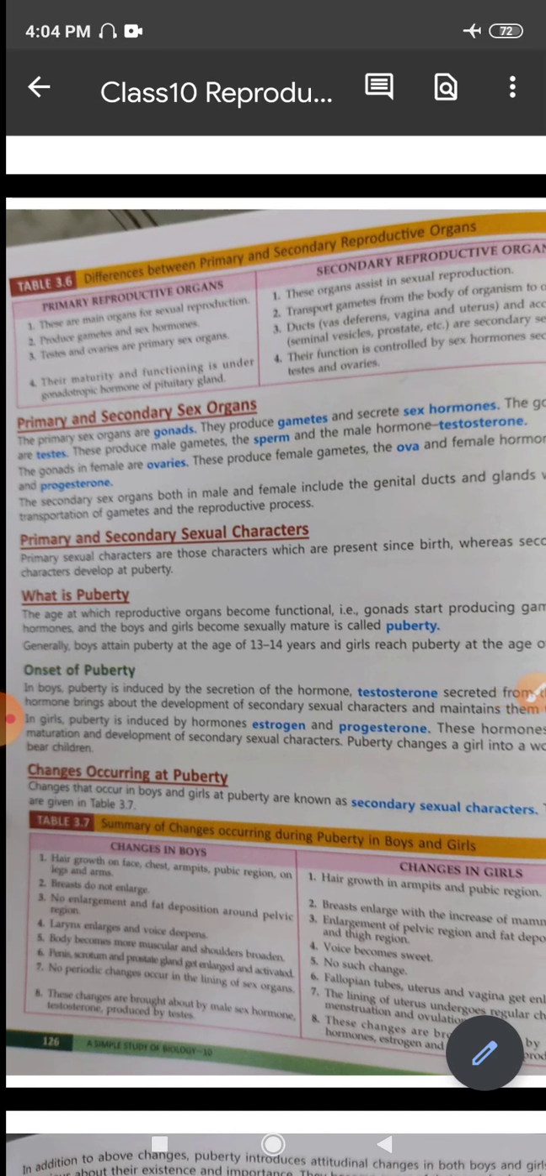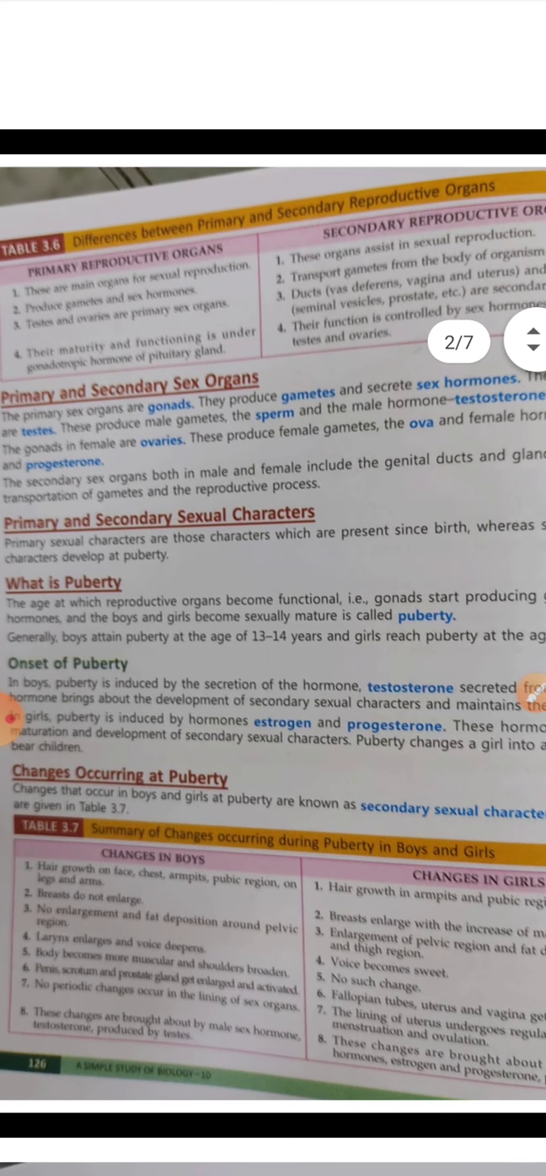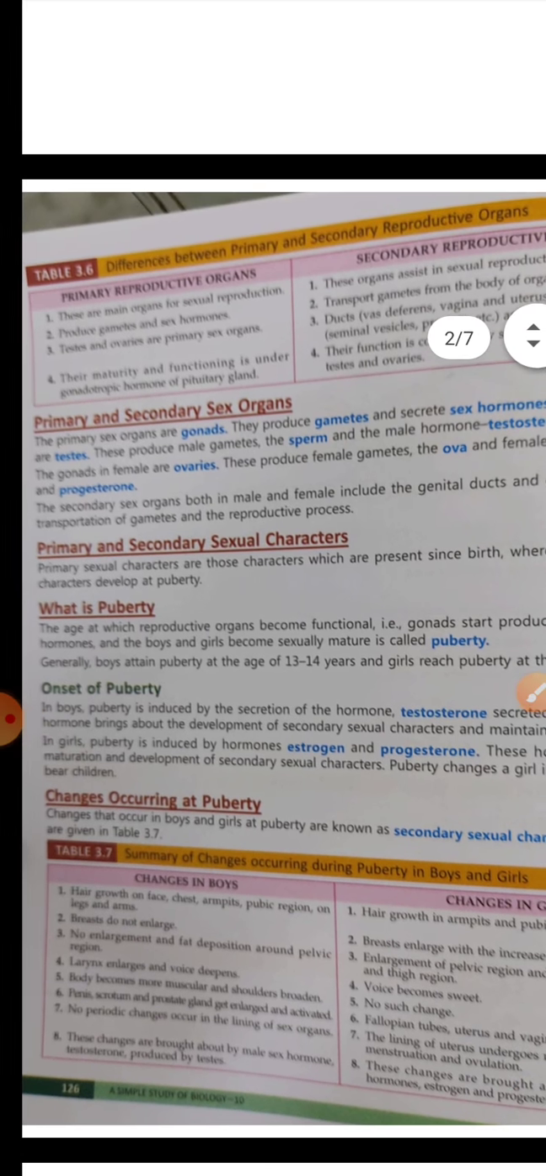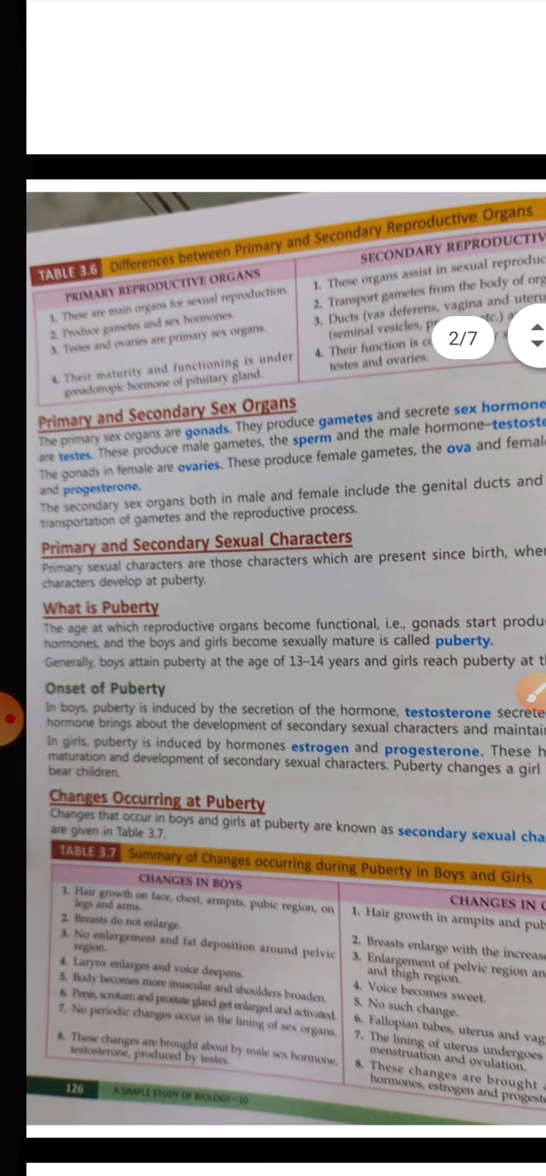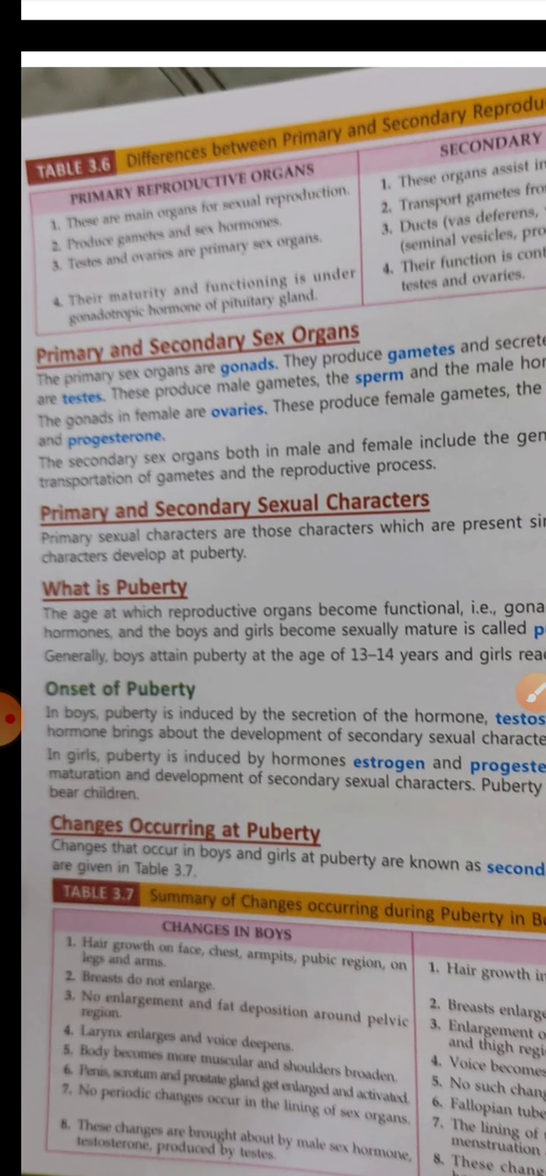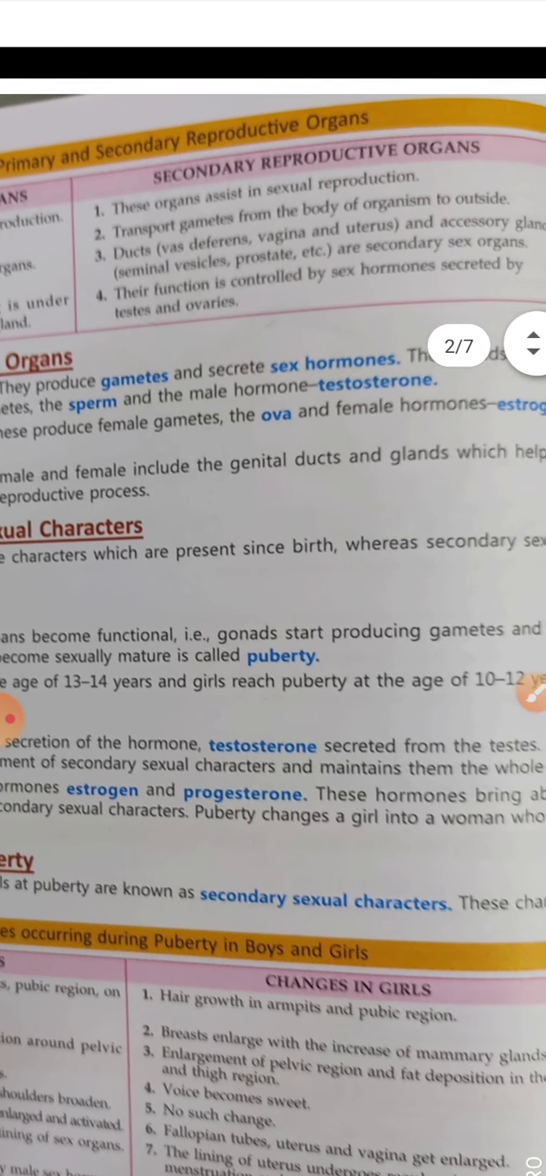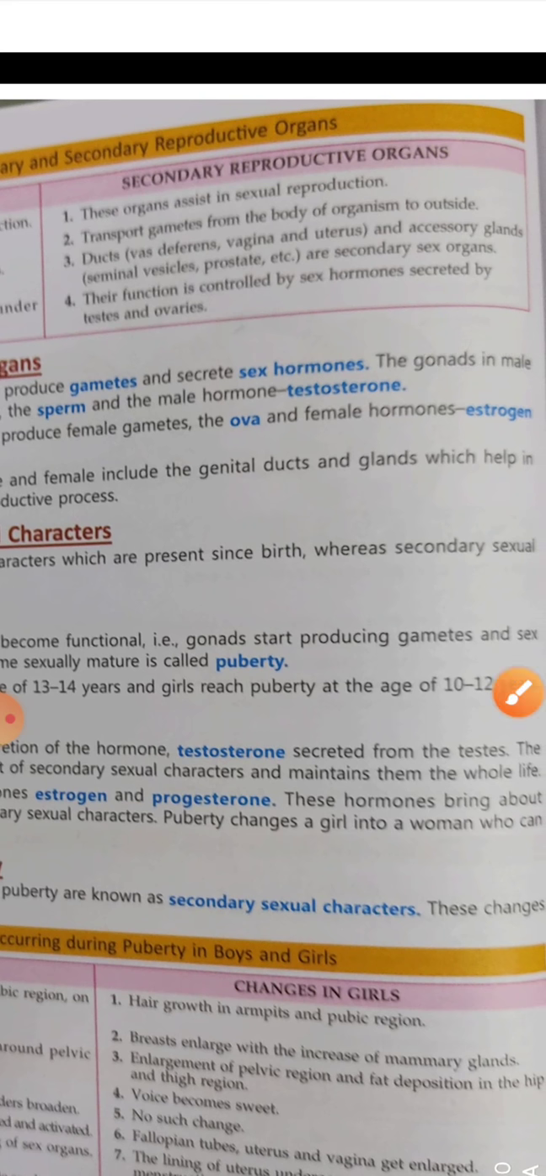Then it says here, the primary sexual characters are those characters which are present since birth. Now, just before this point, there's a line that the secondary sex organs, both in male and female, include genital ducts or tubes. What are these ducts?